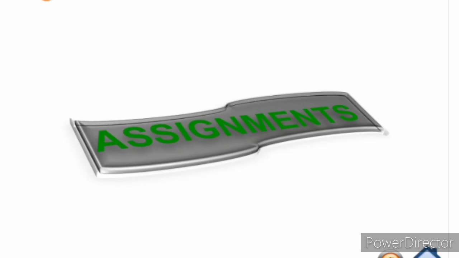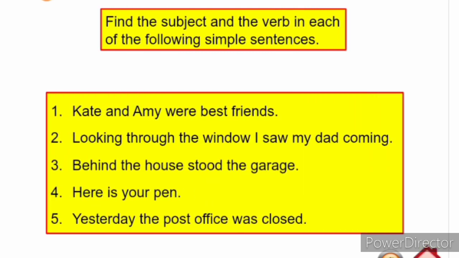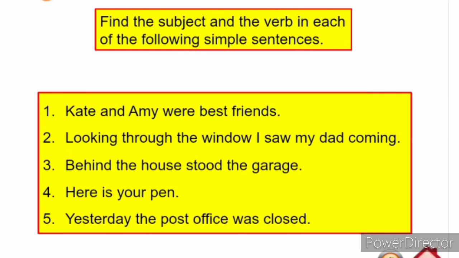Some assignments for you to work on. Identify the subject and the verb in each of the following simple sentences. Kate and Amy were best friends. Looking through the window, I saw my dad coming. Behind the house stood the garage. Here is your pen. Yesterday the post office was closed.